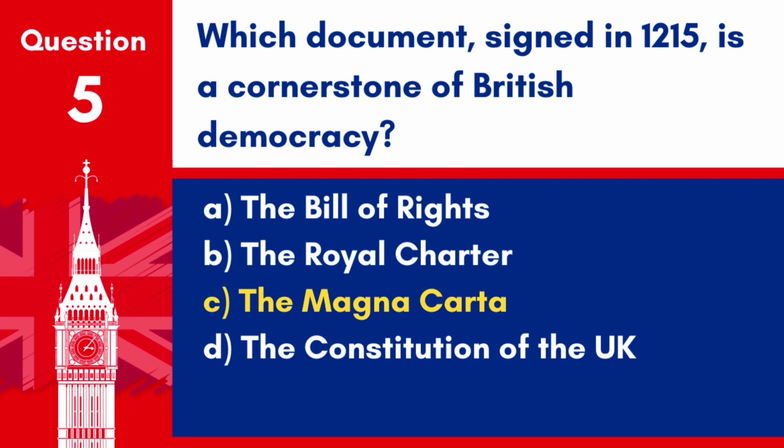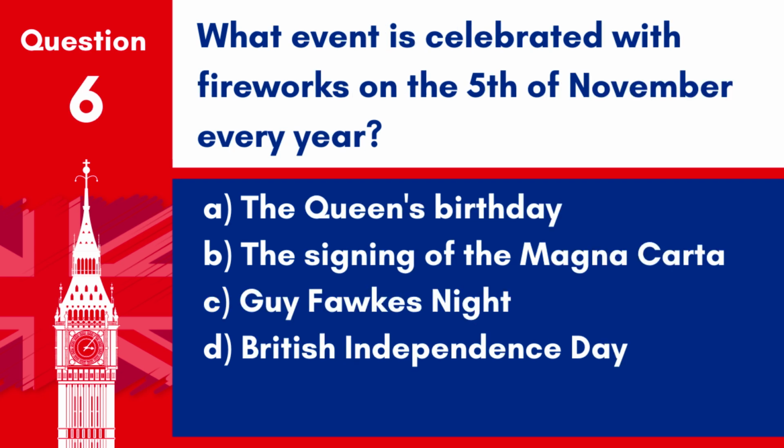Answer: C. The Magna Carta. Signed in 1215, the Magna Carta is a foundational document that established principles limiting the power of the monarchy and ensuring legal rights. Question 6. What event is celebrated with fireworks on the 5th of November every year? A. The Queen's birthday. B. The signing of the Magna Carta. C. Guy Fawkes Night. D. British Independence Day.